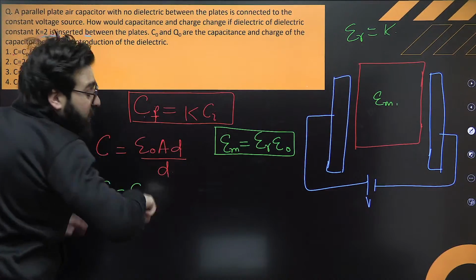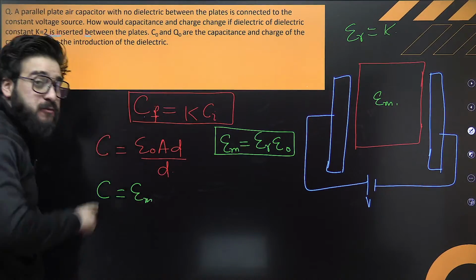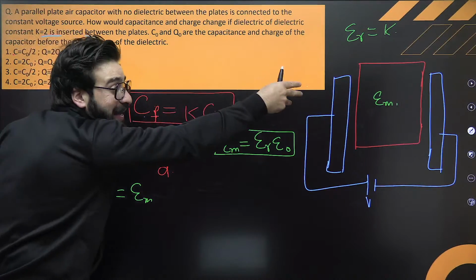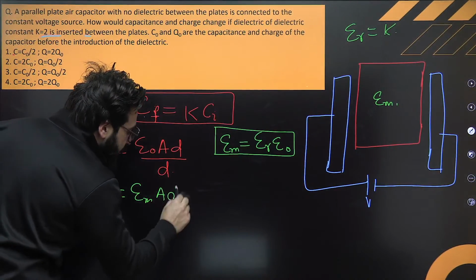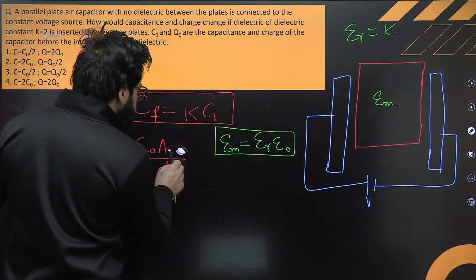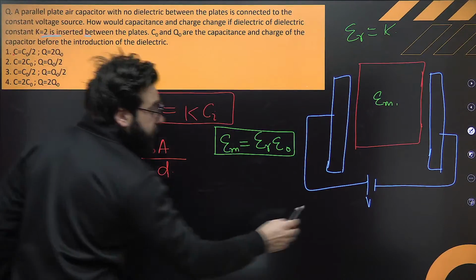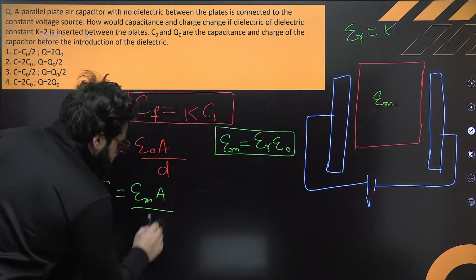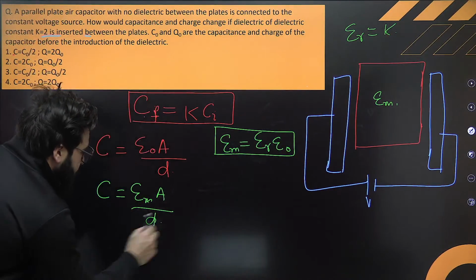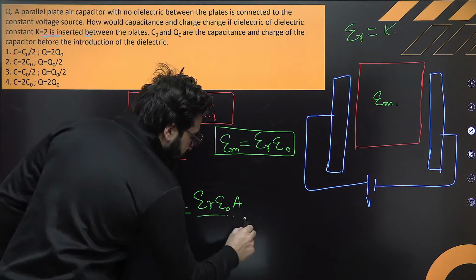So finally, after placing the dielectric, the capacitance will be epsilon of this medium times A by D. Initially it was air only, that's why I took epsilon naught. So finally it will be the permittivity of that medium, epsilon M, times A by D. Can we put epsilon naught epsilon R here? Instead of epsilon M, I can write epsilon R epsilon naught A by D.